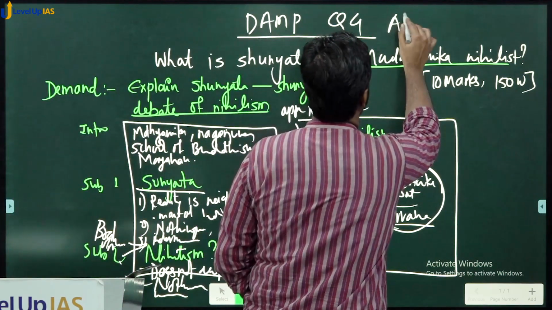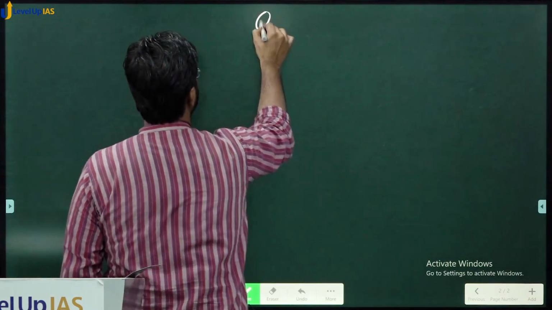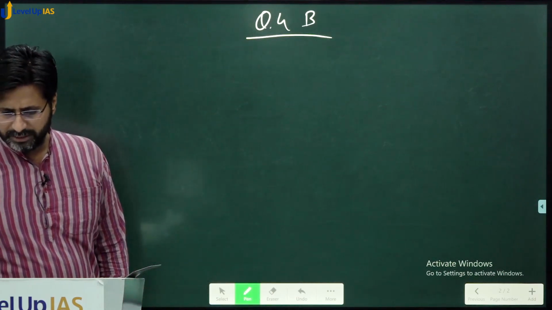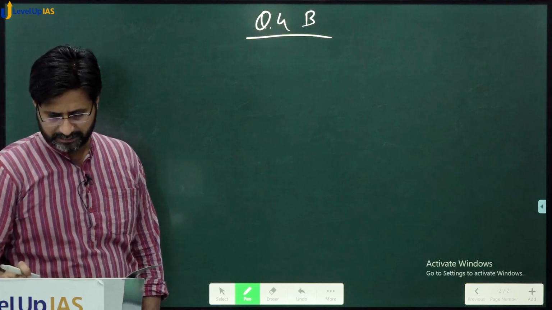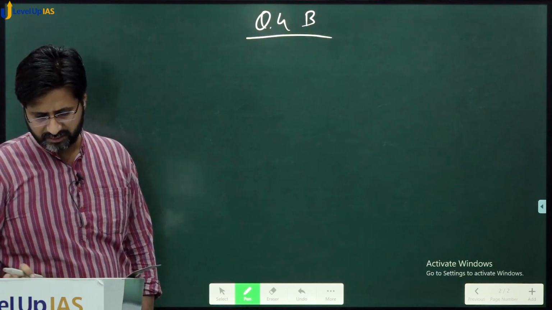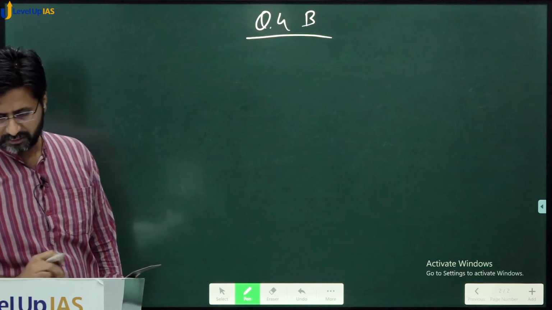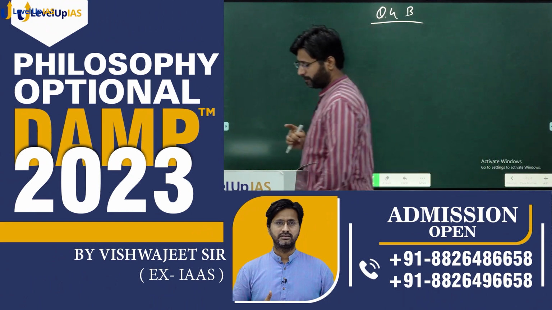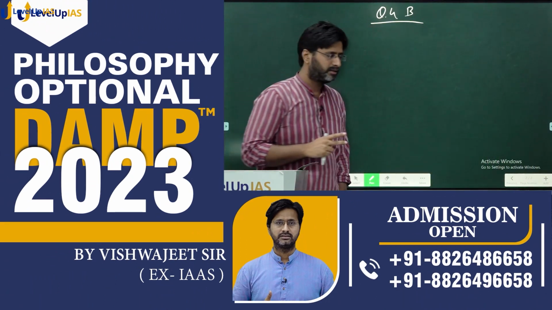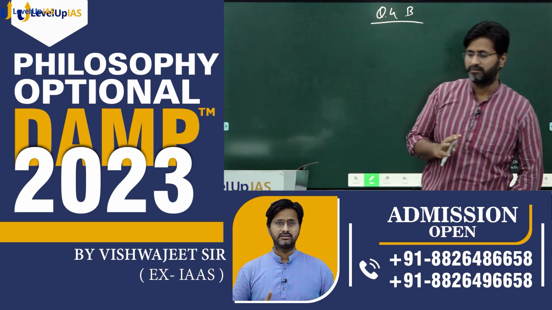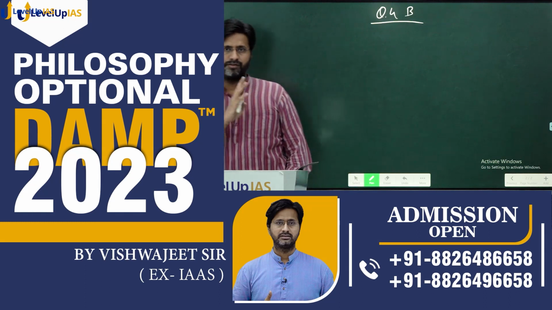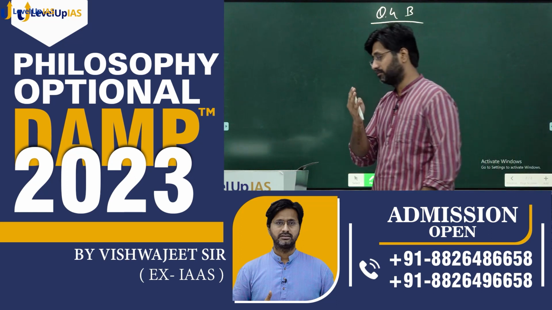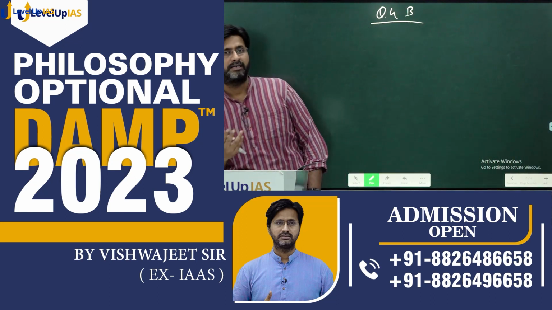Okay. So let's go to the B, question number B, that was for the practice. Now question number B says elaborate upon Sarvastivadins. Okay, now what is Sarvastivadins? Sarvastivadins is, there are four schools that we study in Buddhism. One is Madhyamik, second is Yogacara, third is Sautrantik, fourth is Vaibhasik. So of this, first two are Mahayan schools and last two are Heenyan schools.